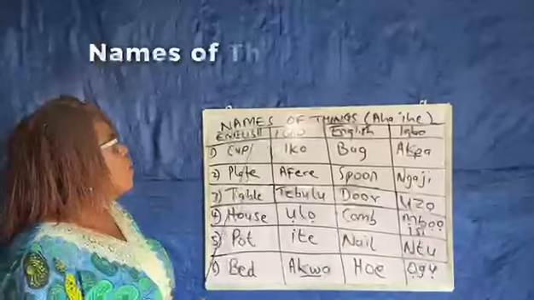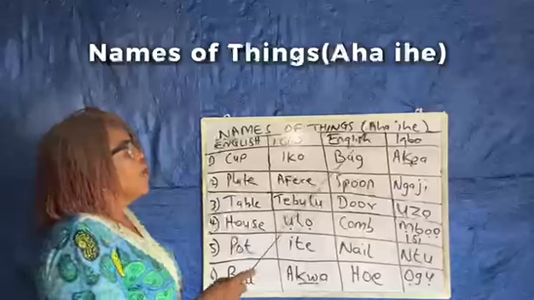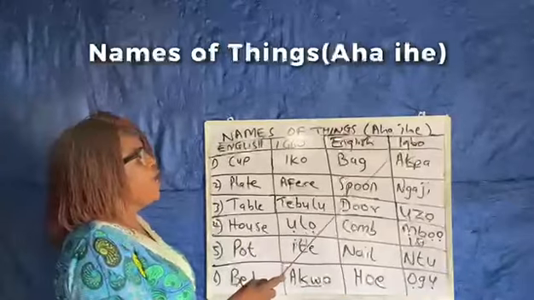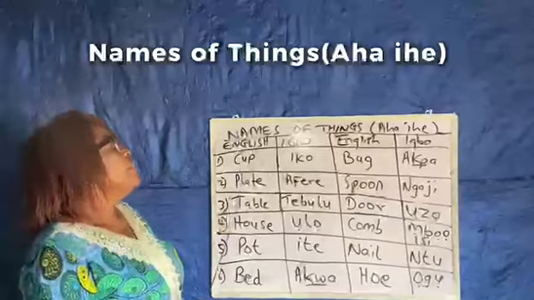So these are names of things. Aha ihe, ihe ihe. That's names of things.